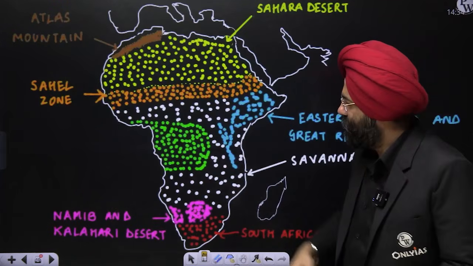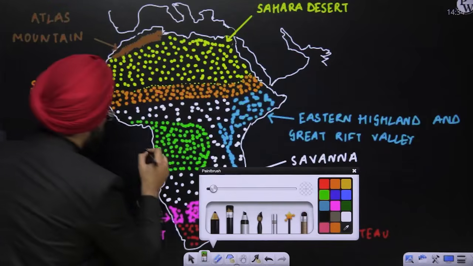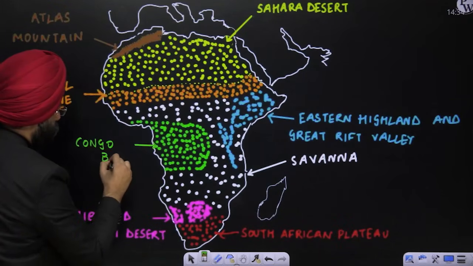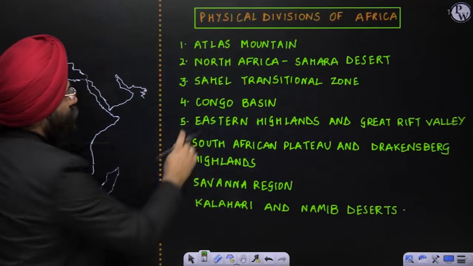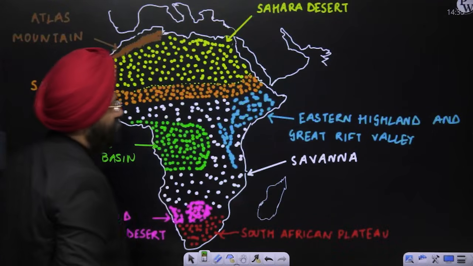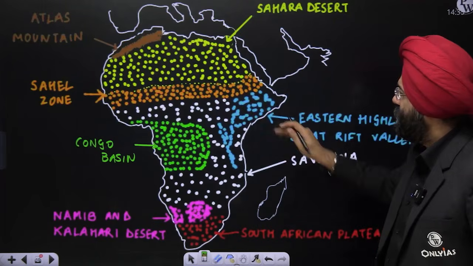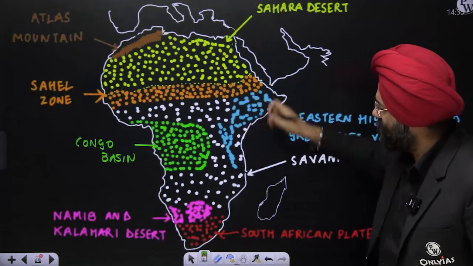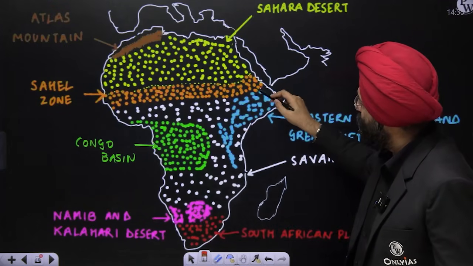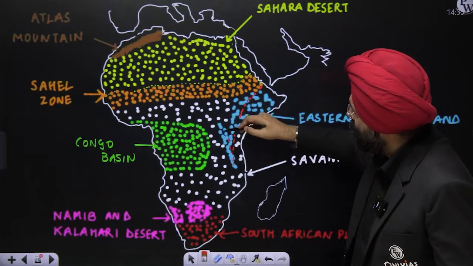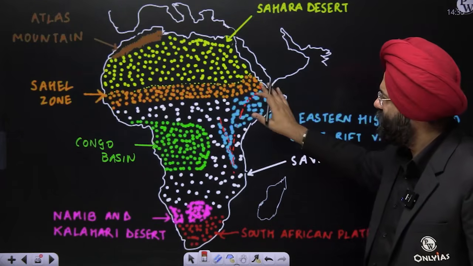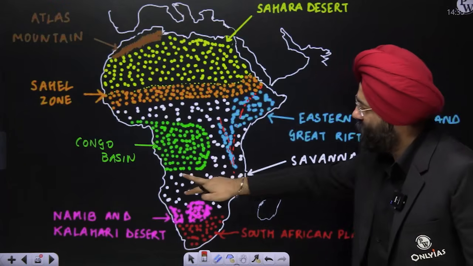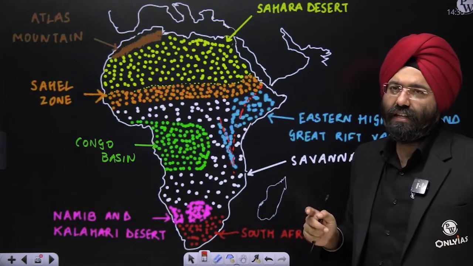If you see this part, this is basically the Congo basin. We had mentioned here Congo basin. So this is the Congo basin region. If you come over here, this is basically the Eastern Highlands, which has the Ethiopian highlands and other regions, along with the Great Rift Valley. And if you see the Great Rift Valley, it is basically coming like this and further demarcating. So this is a Great Rift Valley, and obviously this is the Highland region, which are demarcated in the blue color. Now, the white color portion which you are seeing is basically the savannas, right?